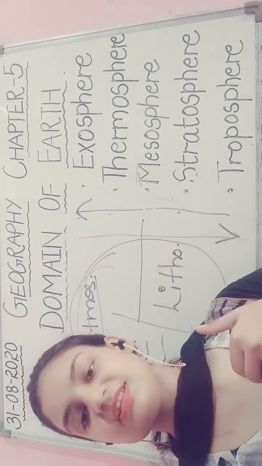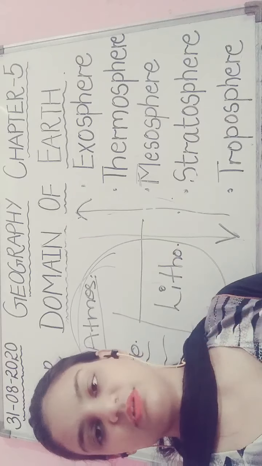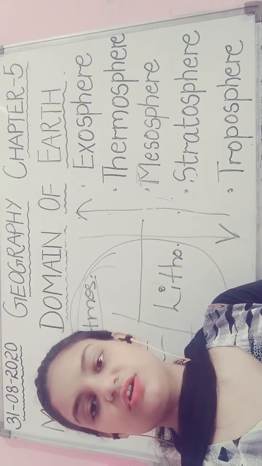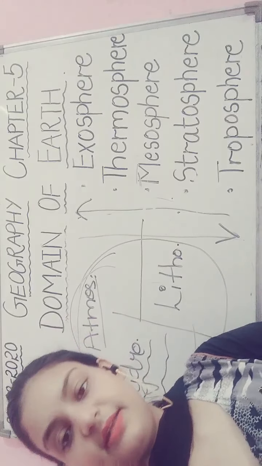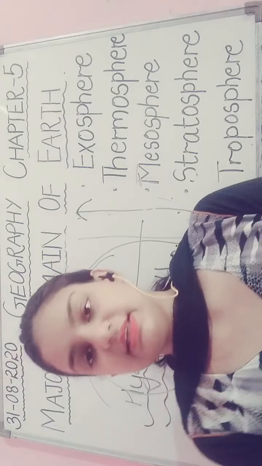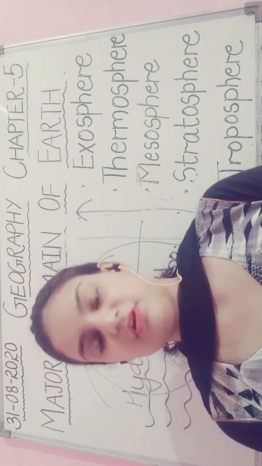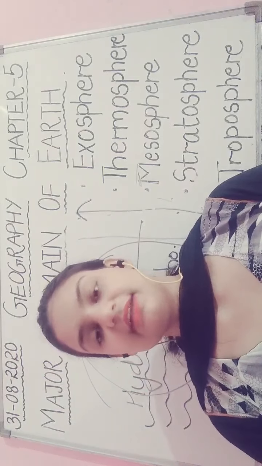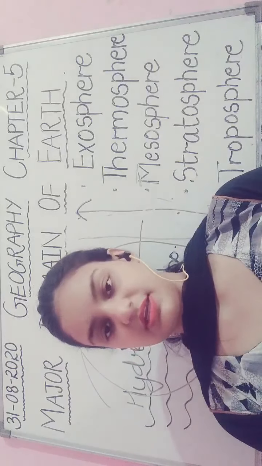But what humans are doing is increasing the level of CO2 in our atmosphere, due to which global warming is increasing. We are increasing the pollution on the earth, and that is leading to global warming. Because of that, the holes in the ozone layer are also increasing.